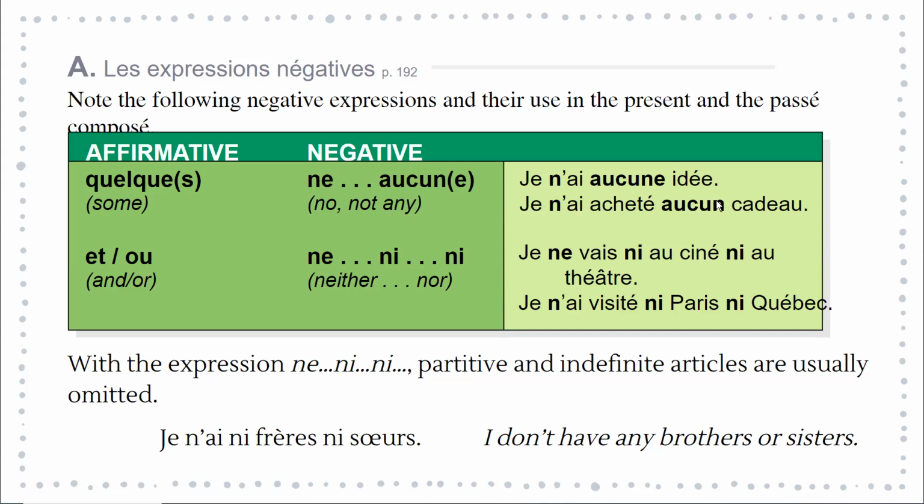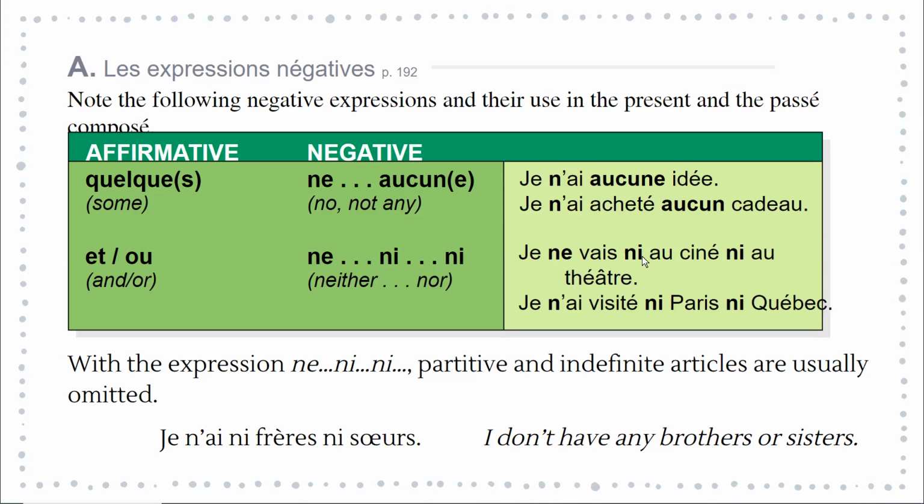Je n'ai acheté aucun cadeau. Cadeau means present and it's masculine, so we say aucun. Je n'ai acheté aucun cadeau, so ne, aucun go around the whole passé composé verb, ai acheté. Je n'ai acheté aucun cadeau. Et, ou: et means and, ou means or. The opposite of these two affirmative expressions is ne, ni, which means neither, nor. And here is how we put them in a sentence.